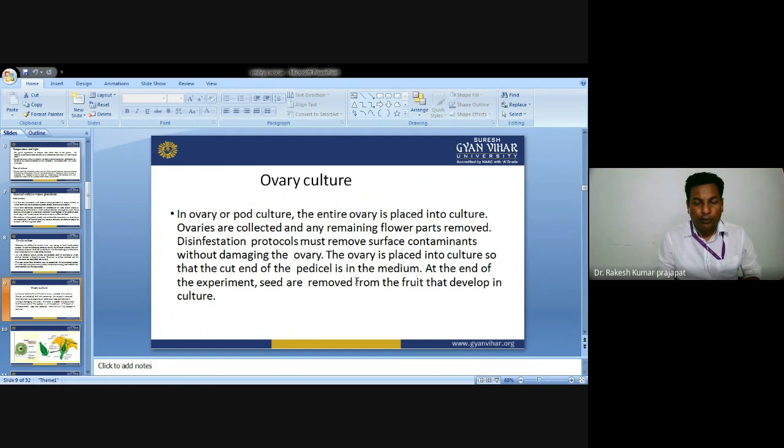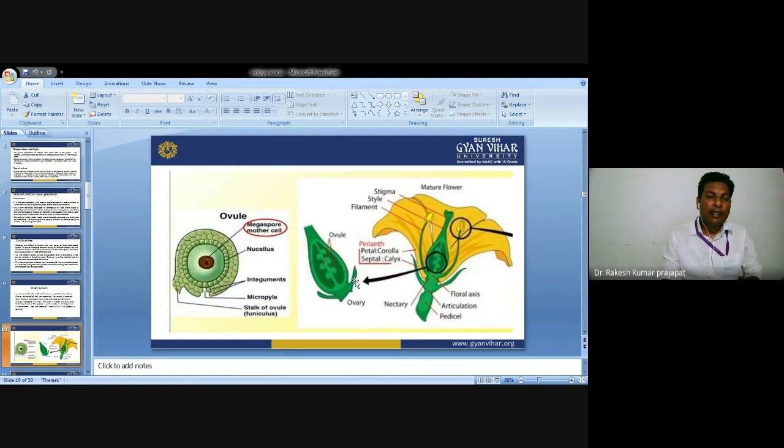When seeds are removed from the fruits, we have to isolate the ovary at that time. The ovary should be placed into the culture so that the cut end of the pedicel is present in the culture media, providing some support.